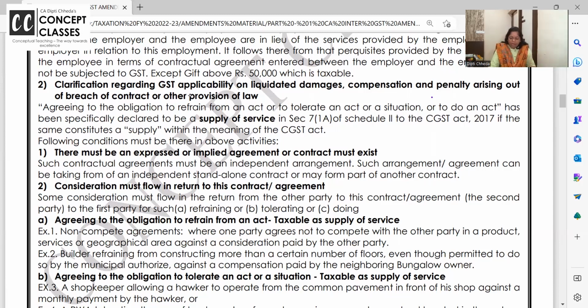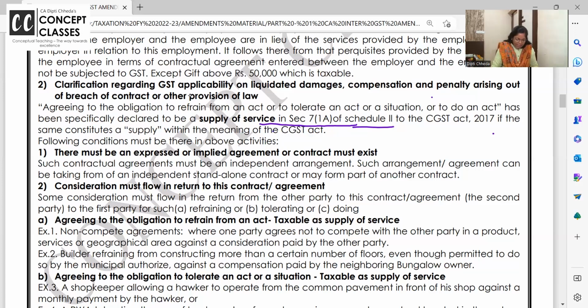I'm happy. Or a situation or to do an act has been specifically declared as supply of service if the same constitutes supply within the meaning of GST. So they said in section 7(1)(a) in schedule 2. What is schedule 2? Whether this is supply of goods or service. They said this is declared as supply of service.